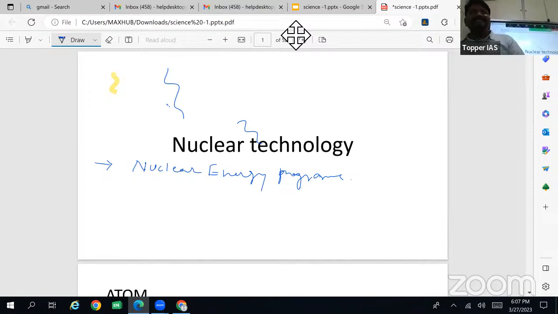And recently India joined some groups, for example the Australia Group, the MTCR, Missile Technology Control Regime, and the Wassenaar Agreement. What is the importance of these groups? Why did India join? India never joined the NPT, but India is joining other treaties and agreements. So what is the importance of these agreements? That also we'll see.